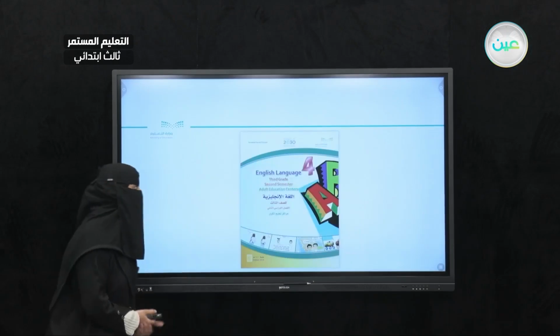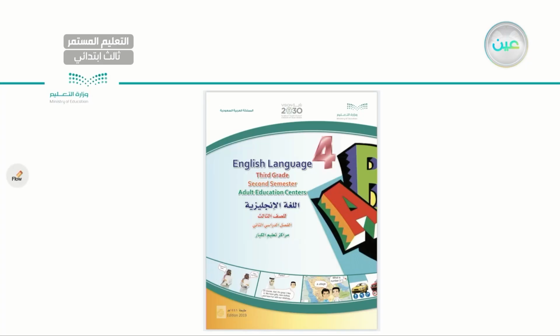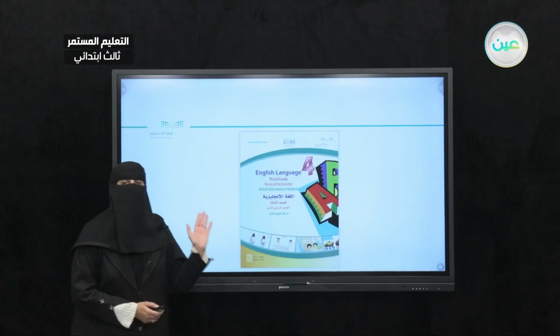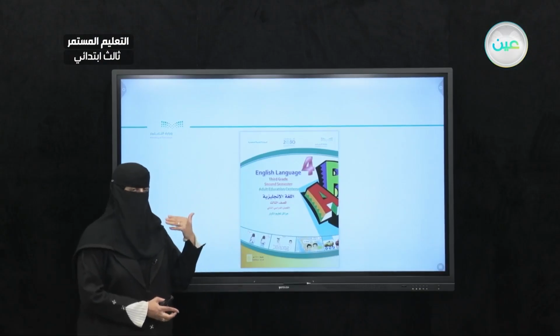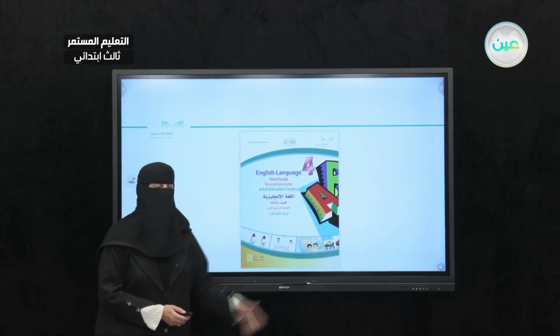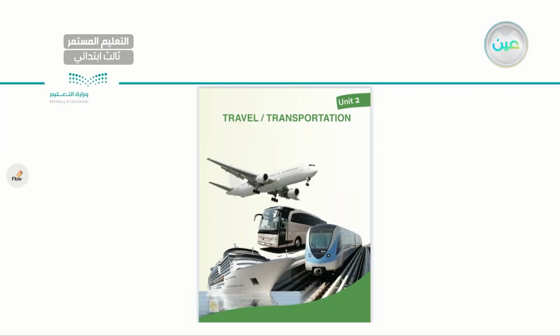So let's start. This is your book, my dear student. Book number 4. Make sure you have your books by now. Even if you have the electronic book, I personally prefer the actual book. This is the cover of Unit 2. As you can see, we have the name here, Travel and Transportation.